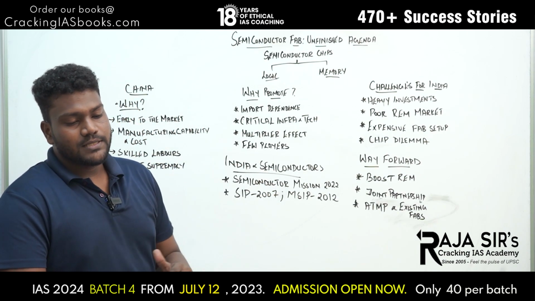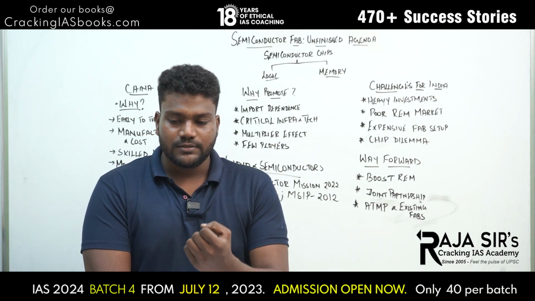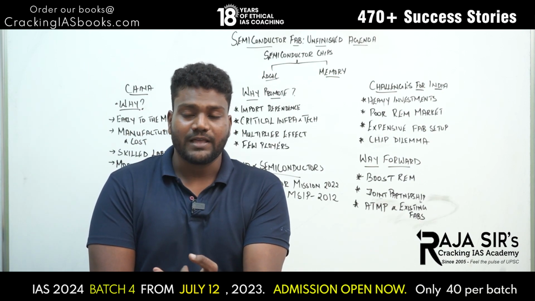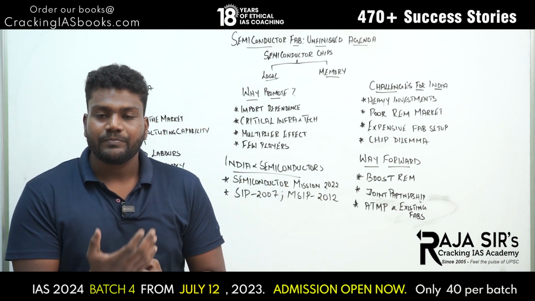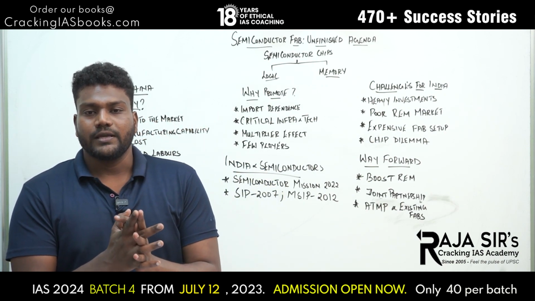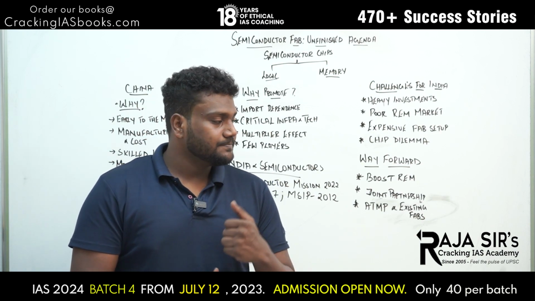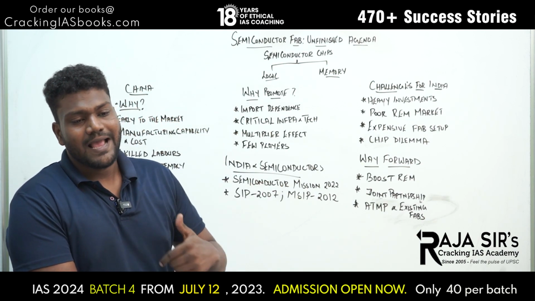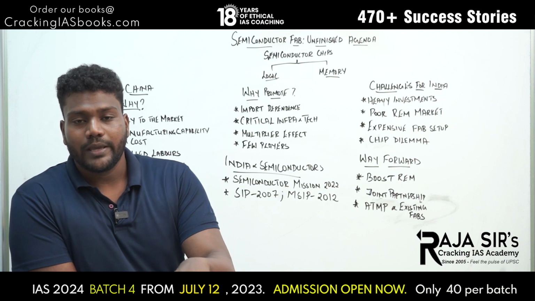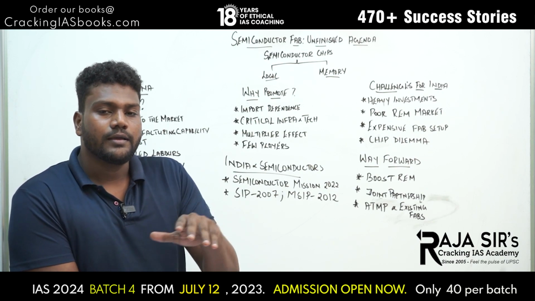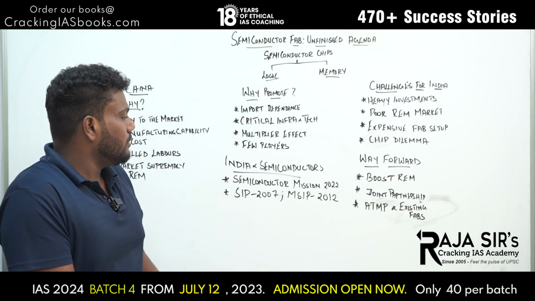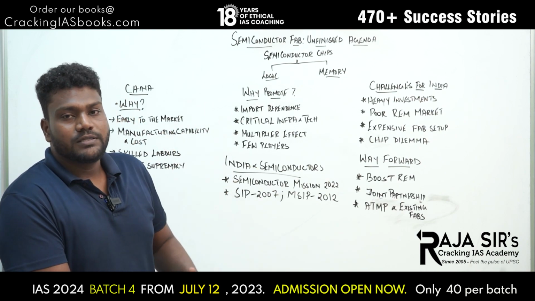And another major thing is there are only a few players. There is Germany, there is the US, there is Taiwan, there is China. Only a few players, that can be counted easily on our fingers, eight fingers and two thumbs. So, very few players, and India can use this opportunity to become one of the prominent players, not a major player, yes, one of the prominent players in the industry. So, that is why India has to promote the semiconductor industry.